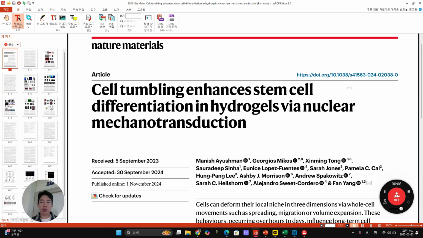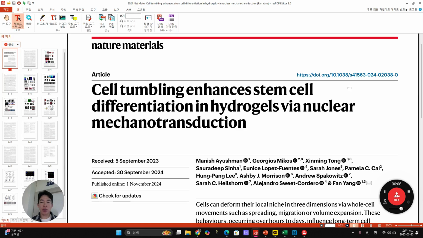So cells can deform their local niche in 3 dimensions by whole cell movement, such as spreading, migration, or volume expansion. These behaviors occur over hours and influence long-term outcomes. That is our previous knowledge, right? Spreading, migration, volume expansion, they occur over hours to a day. But here we report whole cell movement that occurs in sliding hydrogel at the minute time scale. Minute time scale is the opposite compared to hours to a day.